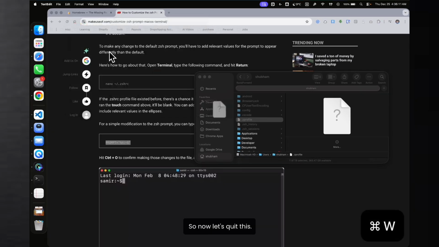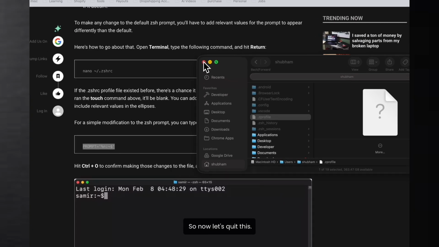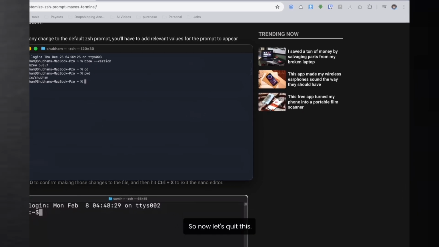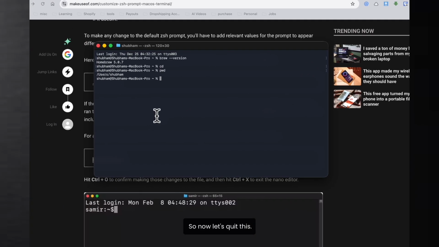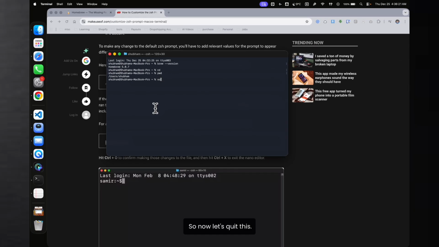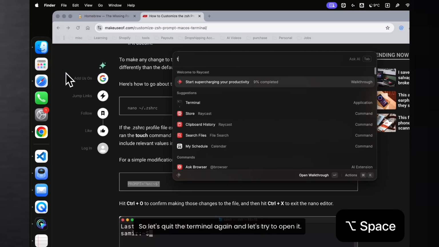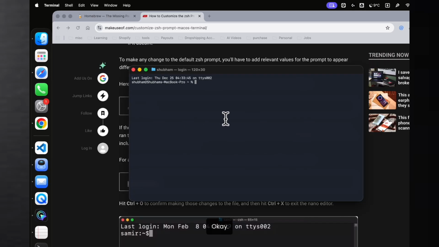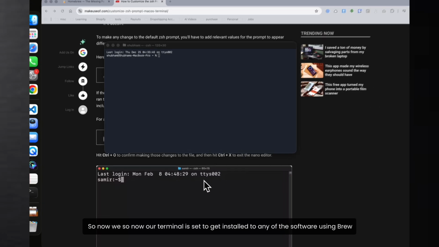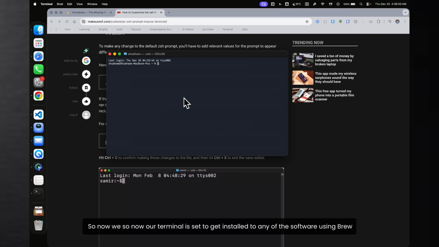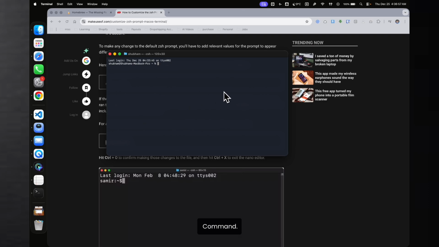Okay, so now let's quit this. Let's quit the terminal again and try to open it. Okay. So now our terminal is set up to install any of the software using the brew command.